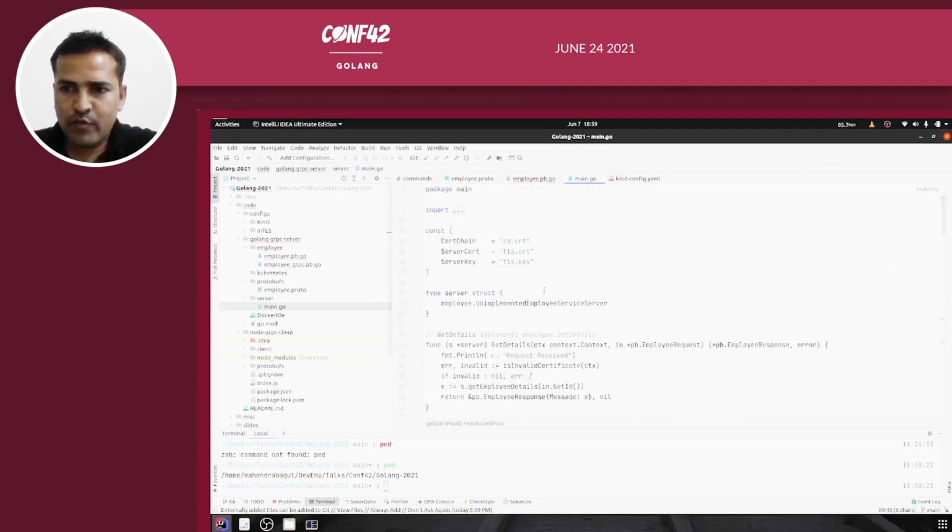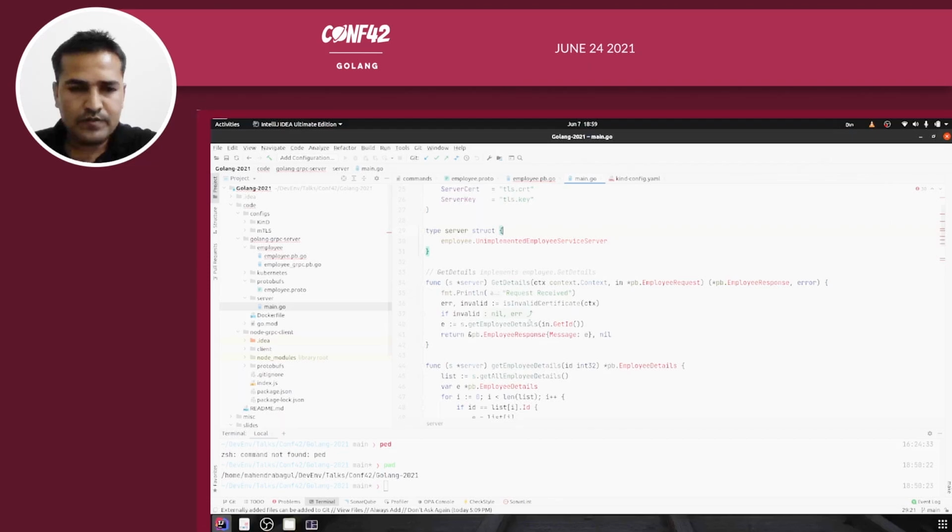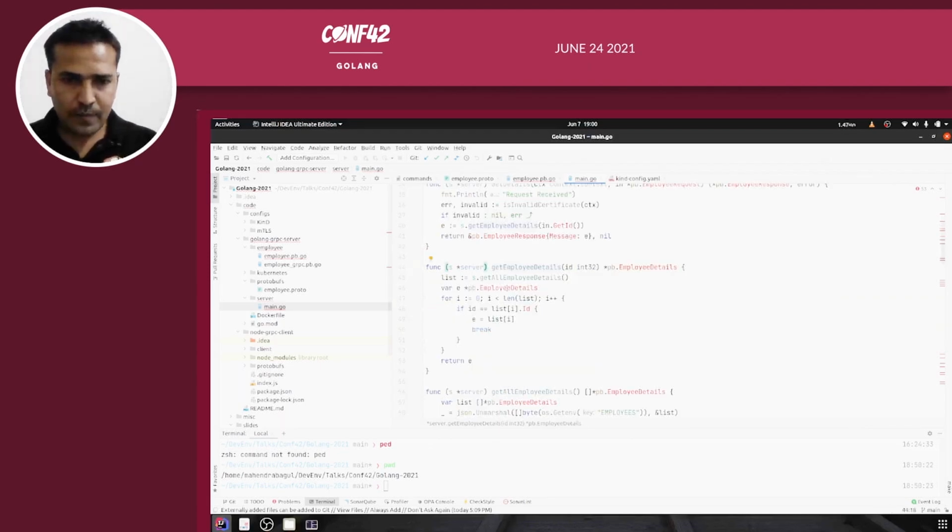Let me walk you through what I have in the server. I will not go into much detail, but let me just show you GetDetails. GetDetails is a server method here, and EmployeeRequest is what I'm accepting here. Then I'm checking for a valid certificate, that's the first check. Inside that method I'm also checking for some CN, common name, and so on. When that check is passed, in get employee details I retrieve all the employees, run a for loop, extract the employee by ID, and then return that employee.